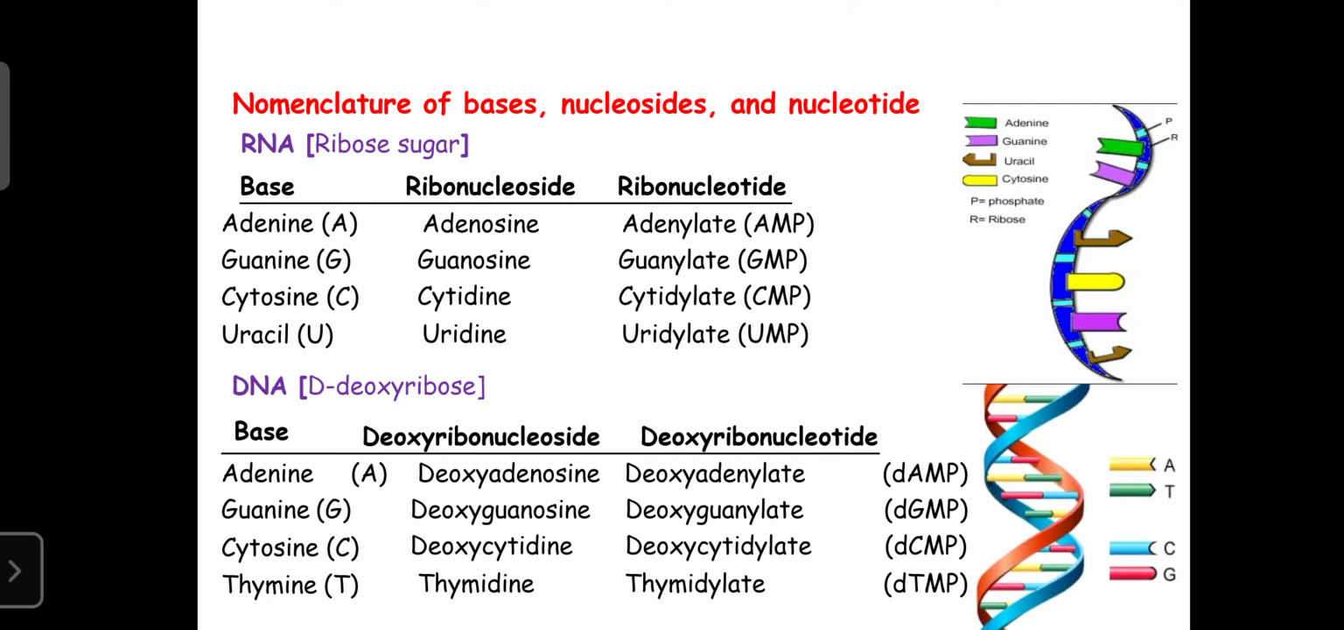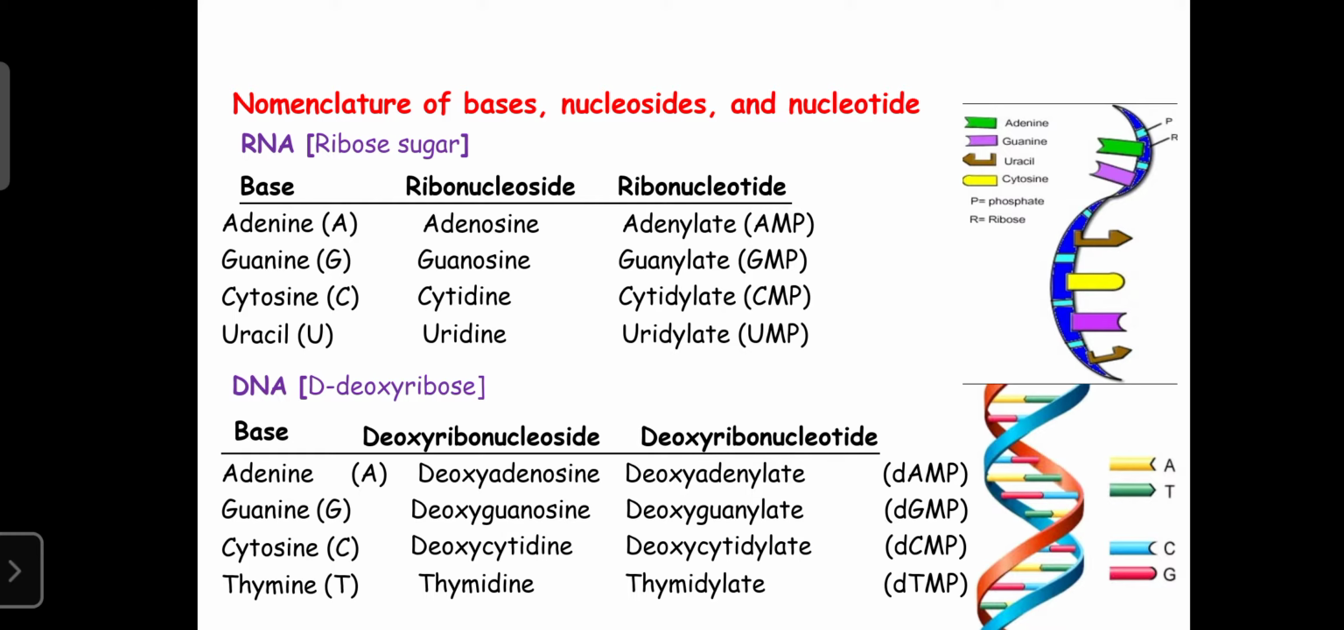Now we can learn about the nomenclature of bases, nucleosides, as well as nucleotides. These nucleotides form nucleic acids, which are mainly classified into two types. That is RNA, the ribonucleic acid, which consists of the ribose sugar. And the second one is DNA, known as deoxyribonucleic acid.